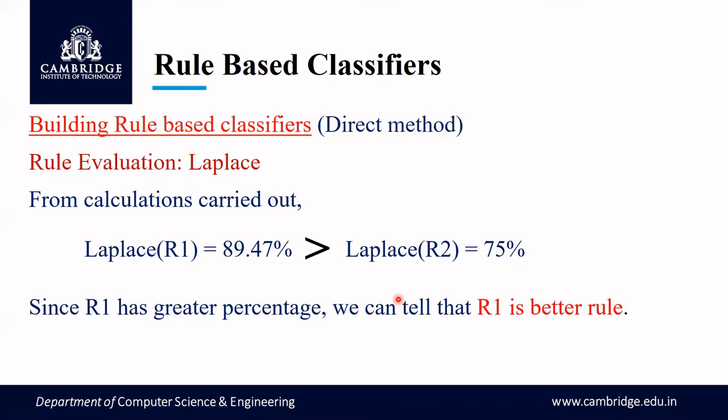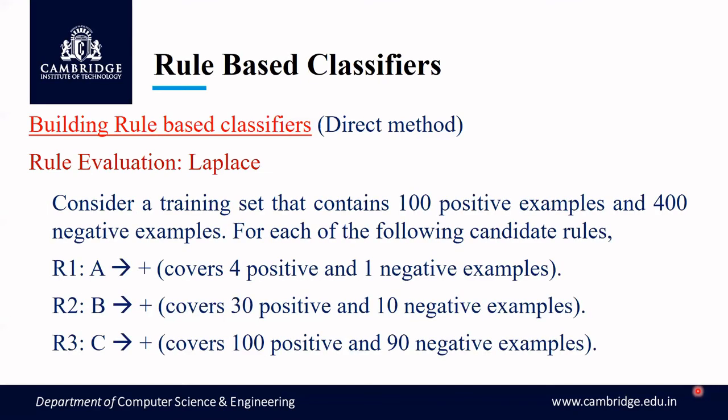Okay, now let us take one more example to have a better understanding. Consider a training set that contains 100 positive examples and 400 negative examples. For each of the following candidate rules, identify which is the better rule among these using the Laplace evaluation metric.